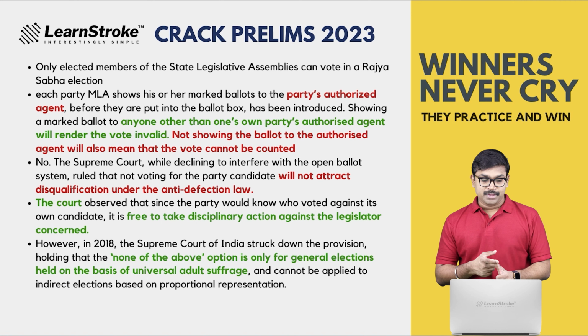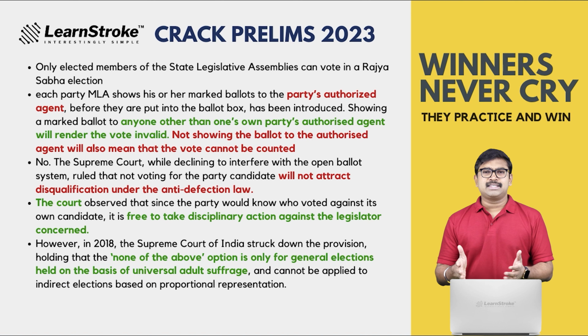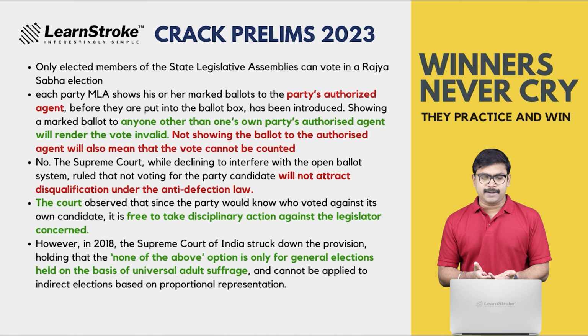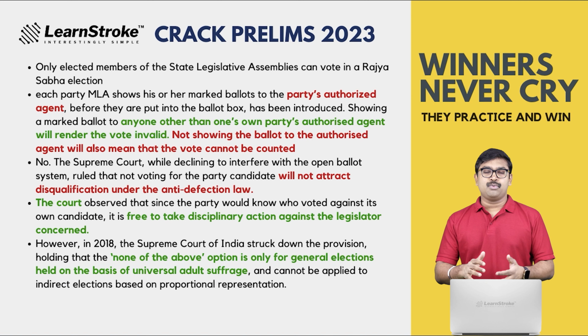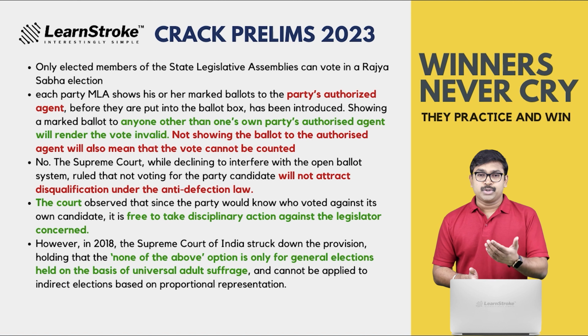Please remember that, and the vote will not be counted. And the Supreme Court declined to interfere in the defection part, and they said that it is their choice, and they said no disqualification under anti-defection law. And the party is free to take disciplinary action against the legislator concerned who may not have voted for the party. So it's up to the party.